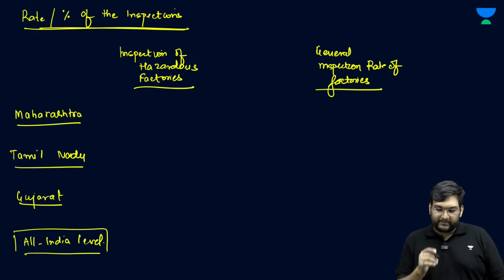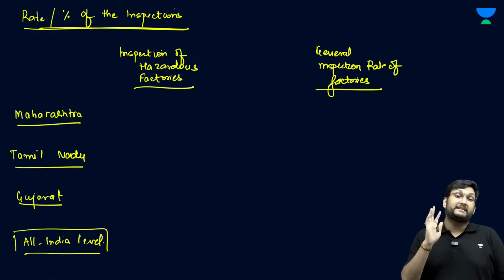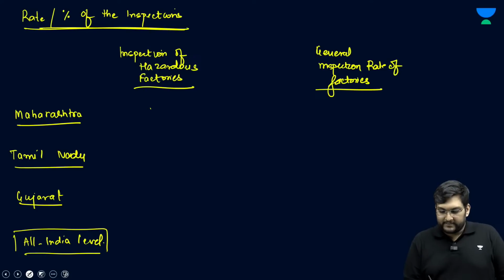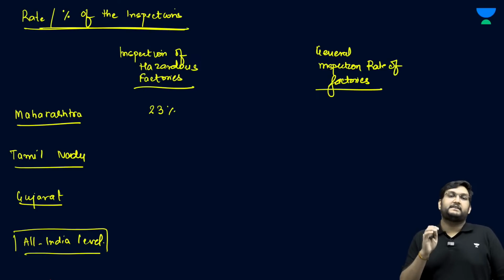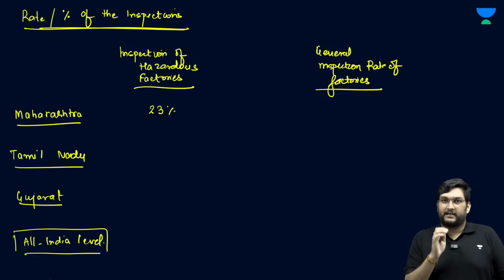Now here the percentages are quite dismal, 23% of all factories which were there in Maharashtra which have hazardous chemicals related to it have only been checked, meaning if there were 100 factories, only 23.